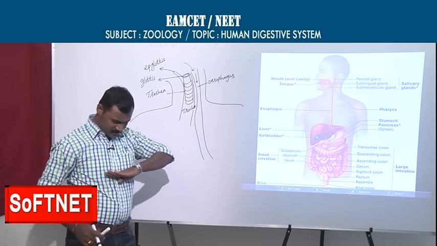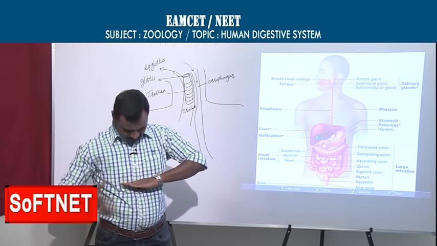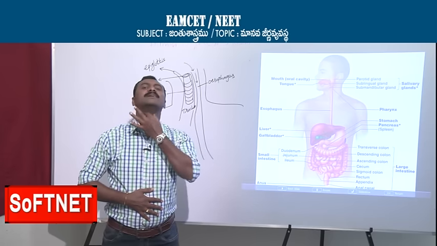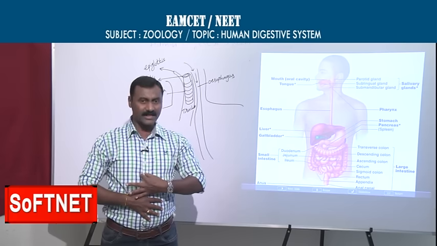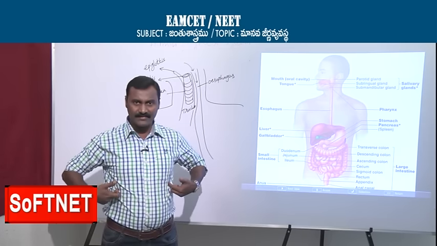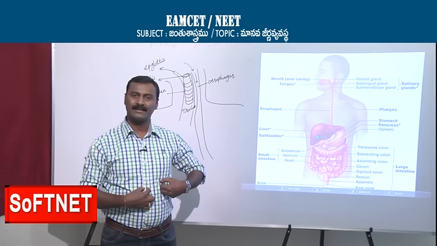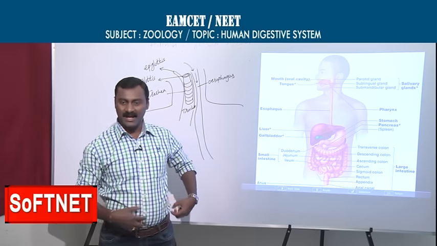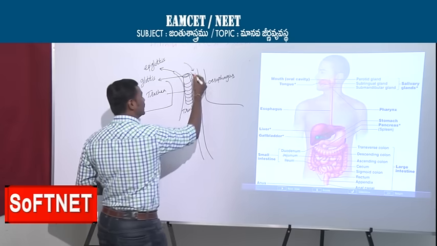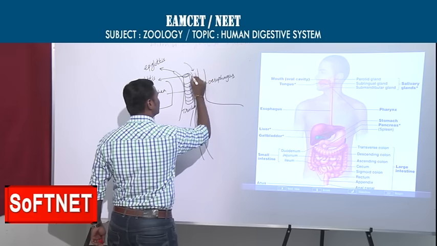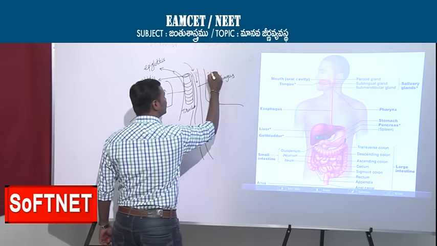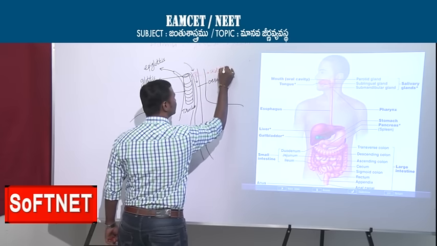And you can see here in my body, this is the thoracic region and this is the abdominal region. So the esophagus passes through the thoracic region, pierces the diaphragm, enters the abdomen and opens into a large sac called the stomach. One more important thing: in the esophagus there is a sphincter, the anterior esophageal sphincter, which is made with skeletal muscles.